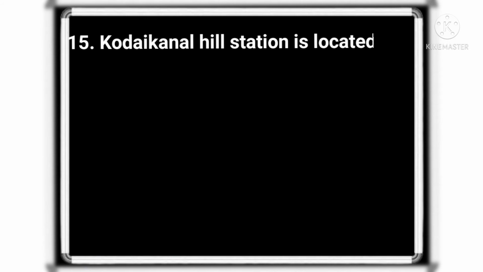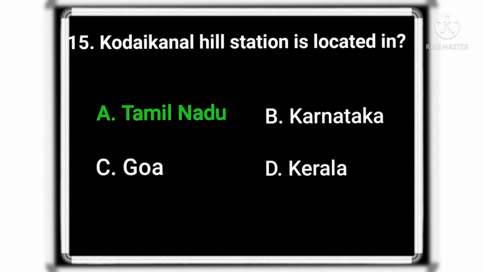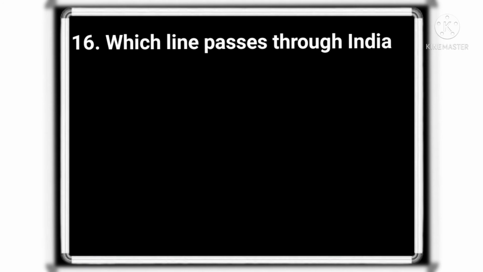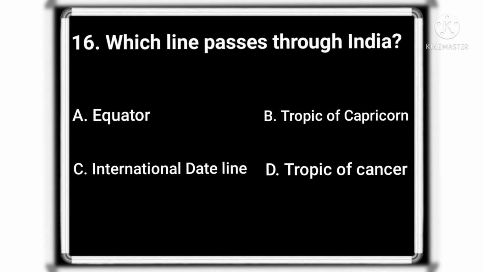Kodaikanal hill station is located in? And the correct option is Tamil Nadu. Which line passes through India? And the correct option is Tropic of Cancer.